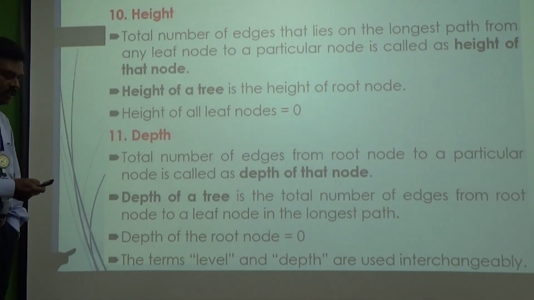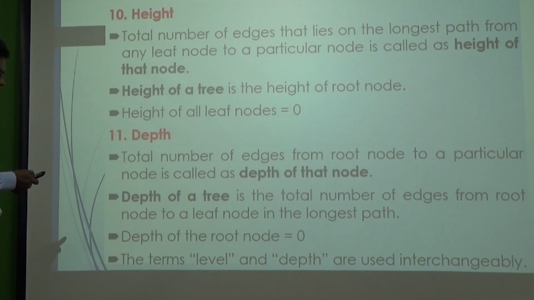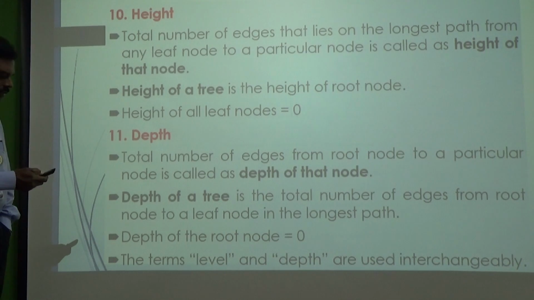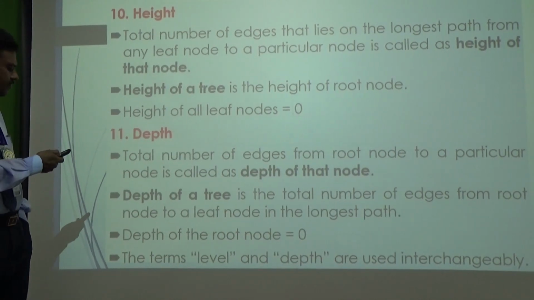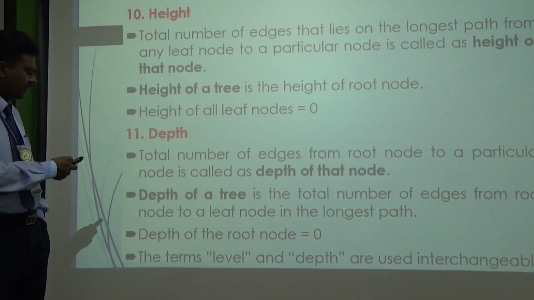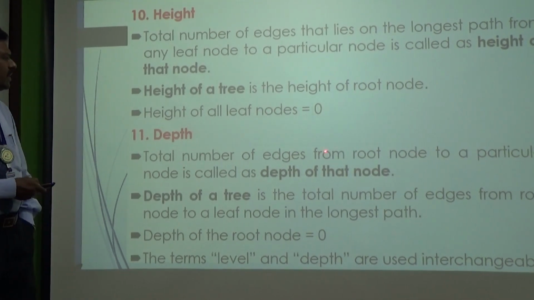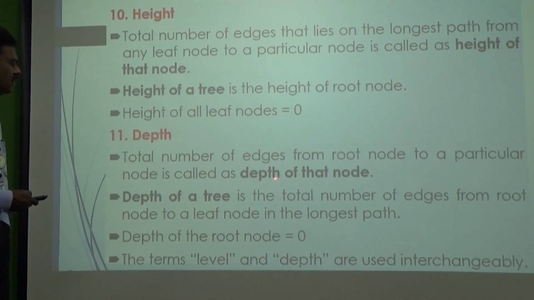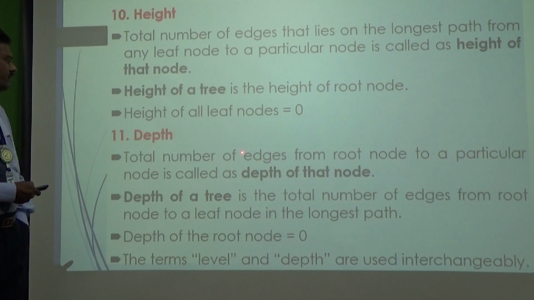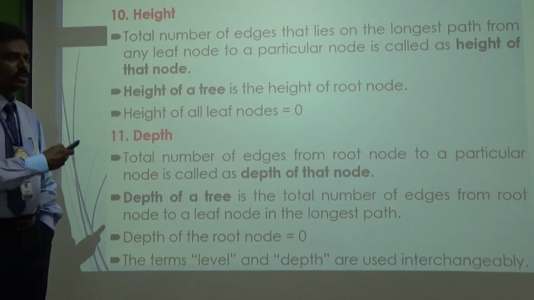The next term is depth. The depth is completely opposite of the height of the tree. So what does depth mean? The total number of edges from the root node to the particular node is called the depth of the node. So we have to find the edges from the root to the particular node.